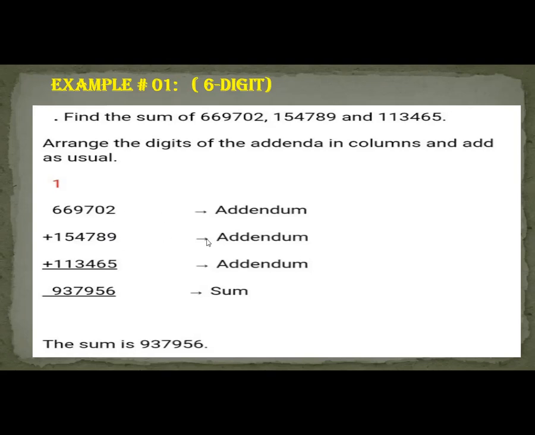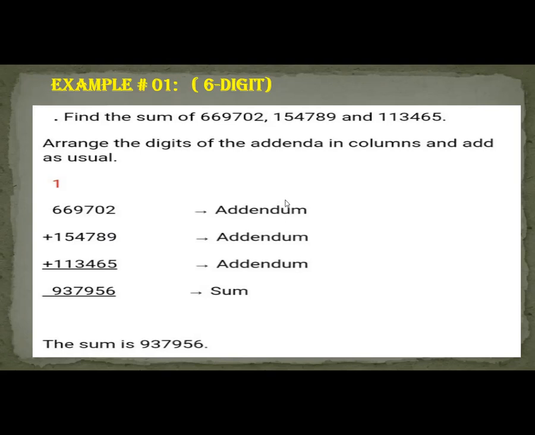This is an addendum, this is an addendum, and this is an addendum. What is an addendum? Addendum means a quantity or a number to be added. Look into your books, beta, page number 10. The plural of addendum is addenda. What is the plural of addendum?